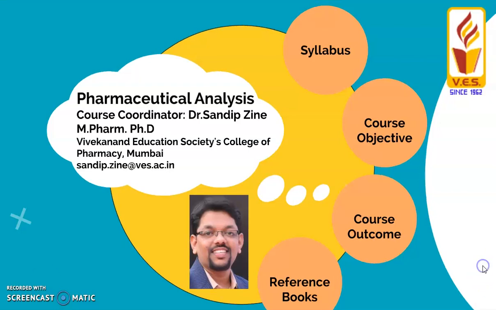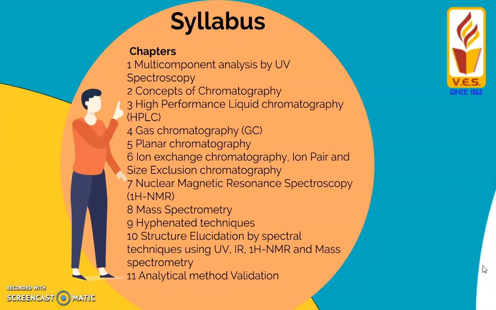In this semester, we will learn an extension of instrumental methods of analysis, that is chromatography, as a major part, along with some remaining spectroscopic techniques, that is mass and nuclear magnetic resonance spectroscopy. So dear learners, let us have a look at the syllabus. You can observe a total of 11 units.